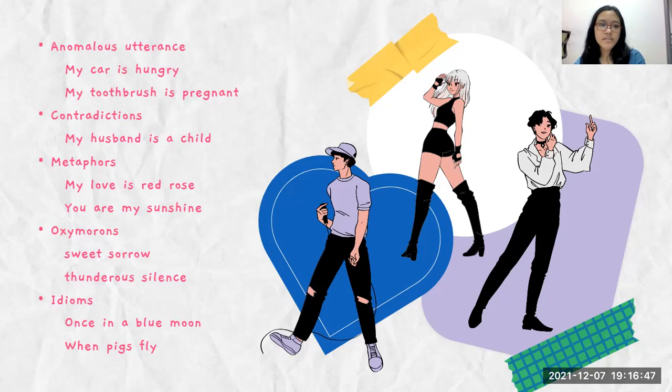And the third one, metaphors, are anomalous utterances in which two dissimilar items are symbolically considered to be similar. For example, my love is a red rose, you are my sunshine. And the fourth type is oxymorons. Oxymorons are phrases that combine contradictory words. For example, sweet sorrow, thunderous silence. And the last one is idioms. Idioms are utterances in which there is contradiction between the meaning of the parts of the utterance and the entire utterance. For example, once in a blue moon, when pigs fly.